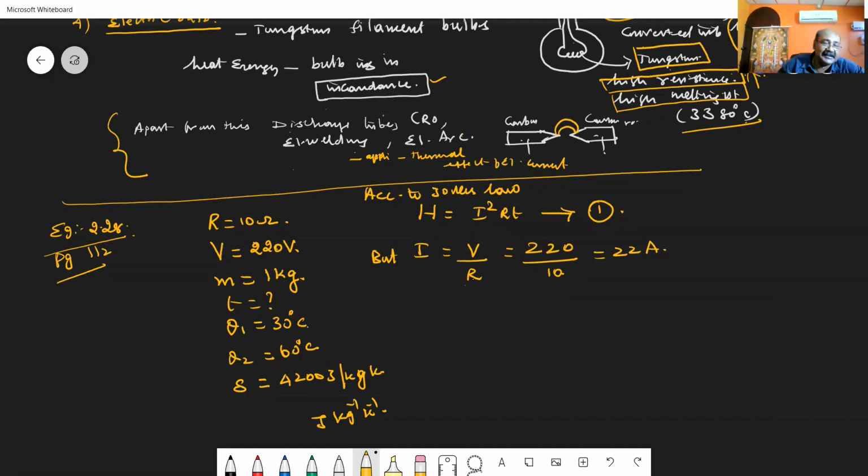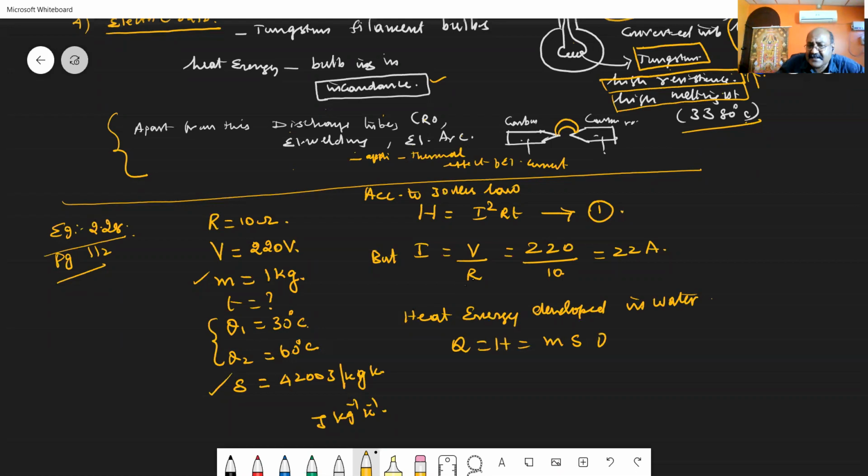How to calculate heat energy? For calculating heat energy, they have given the specific heat capacity, the rise in temperature, and the mass. First of all, I am calculating the amount of heat energy developed in the water. Heat energy developed in water is given by the formula, either Q or H is equal to M into S into theta.